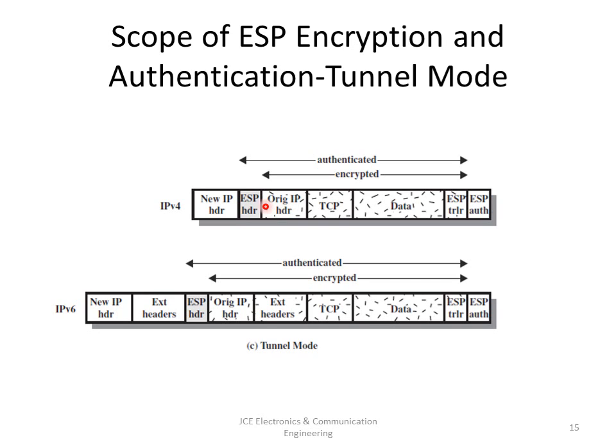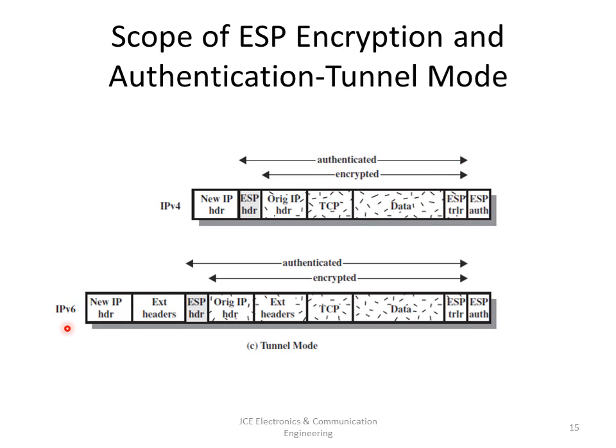So it comes before the original IP header, and it may also be preceded by a new IP header. Encryption occurs from this point, that is the whole data, and it includes the ESP trailer. Authentication, if it is required, will be included after the ESP trailer. And authentication occurs from this ESP header to this ESP trailer.